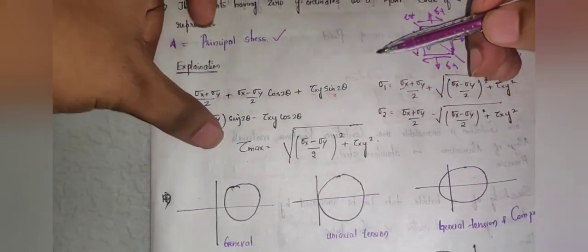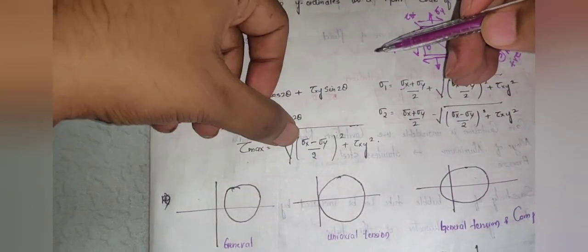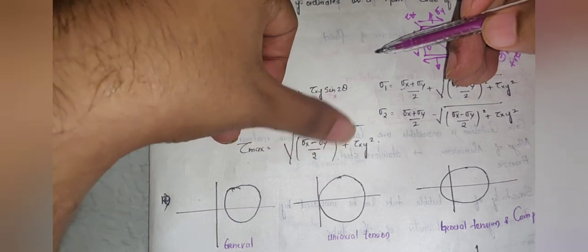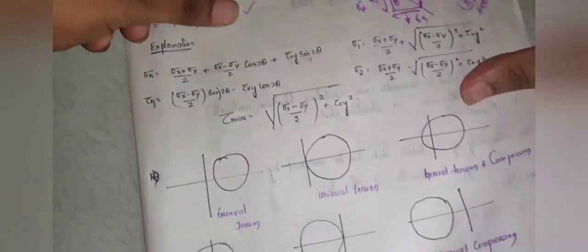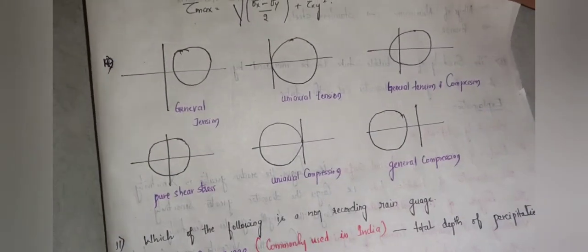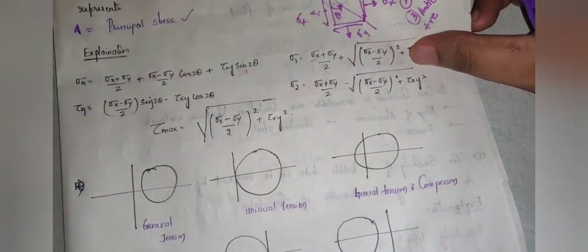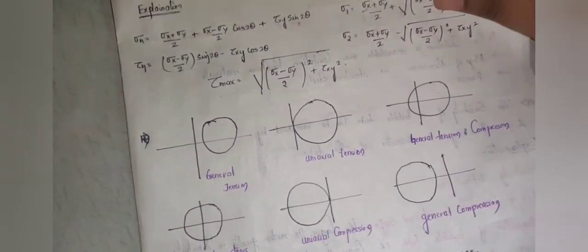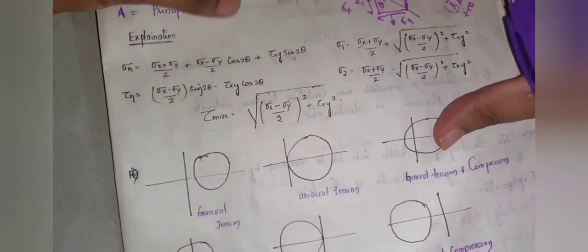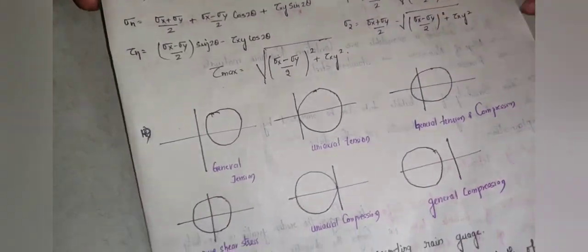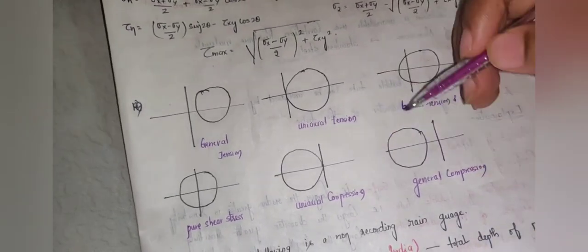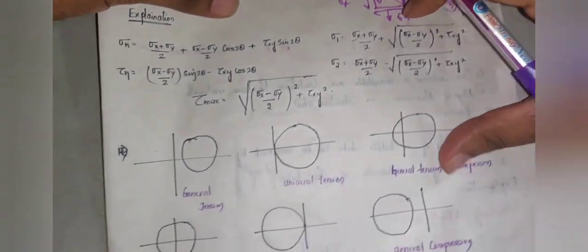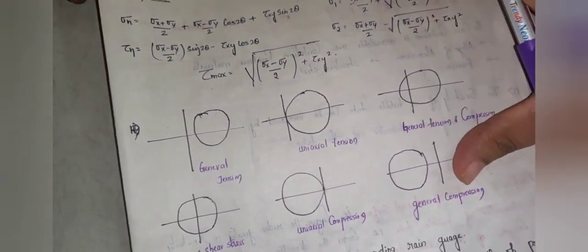And the maximum shear stress is given by the root of sigma x minus sigma y by 2 whole square plus tau xy square. Generally for competitive exams, they may not ask you to solve with formulas like such, but you should know these concepts and formulas so that you can easily solve the given conditions. This diagram will help you sort out what type of condition is given here.